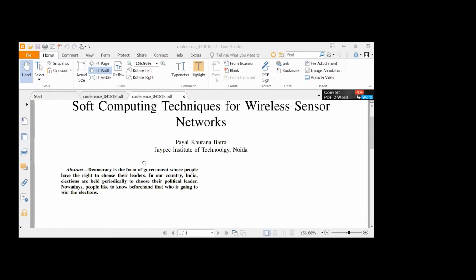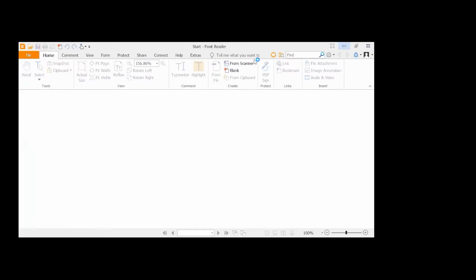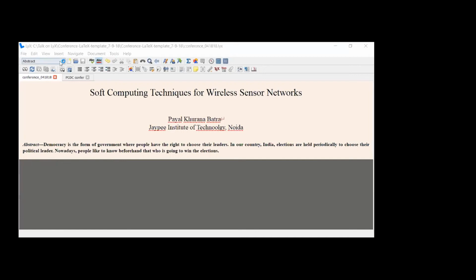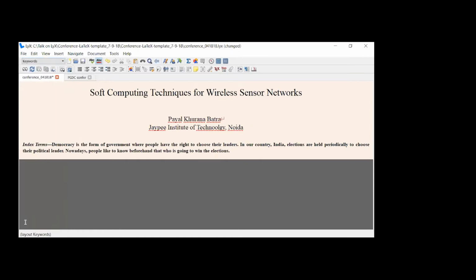So that is writing up to the abstract. In the same way, there is a shortcut for the keywords also, if you want to insert the keywords. Let me come again to the tool. Here you again go to the drop down box. There is a keyword option also. Clear?